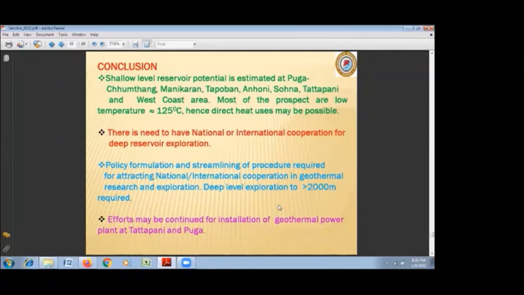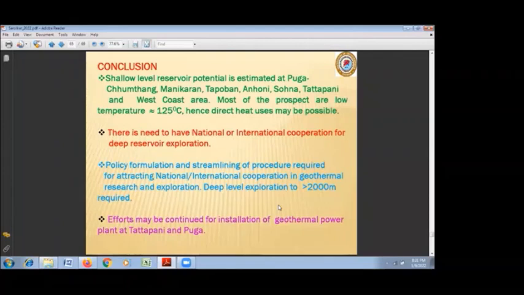The most important is policy formulation and streamlining of the procedure required for attracting national and international cooperation in geothermal and deep level exploration to 2000 meters or beyond. This is the requirement we expect from the state governments. State or central government should have some policy declared with incentives for the development of geothermal energy. In spite of all that, some organizations are coming up to develop geothermal energy. So efforts may be continued for installation of geothermal energy demonstration plants at Tatapani and Puga.